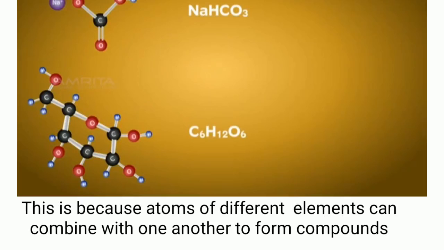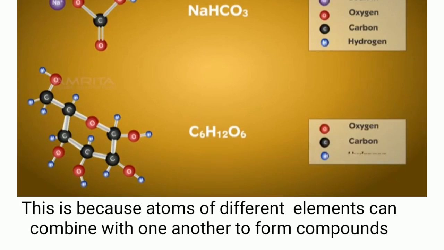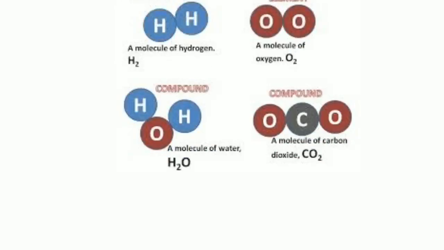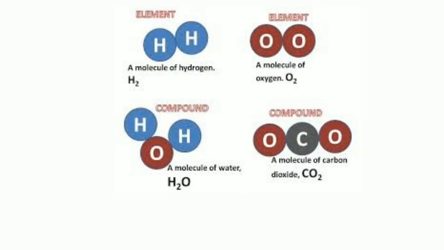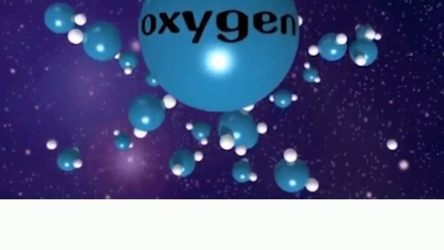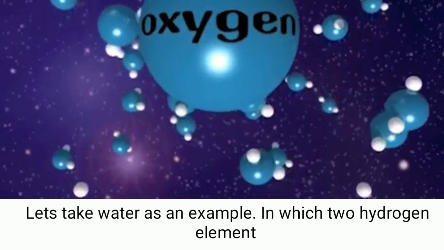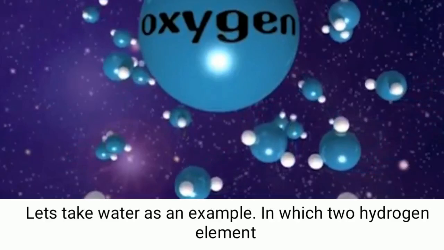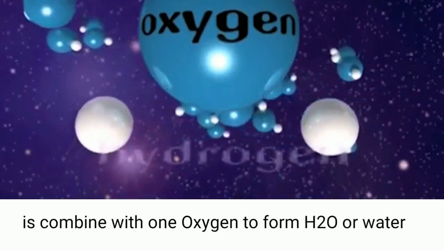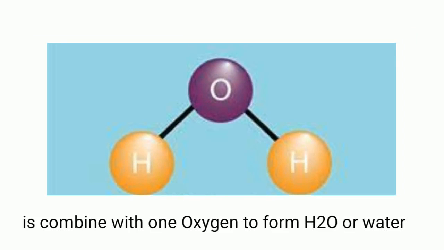This is because atoms of elements can combine with one another to form compounds. Let's take water as an example, in which two hydrogen atoms combine with one oxygen atom to form H2O, or water.